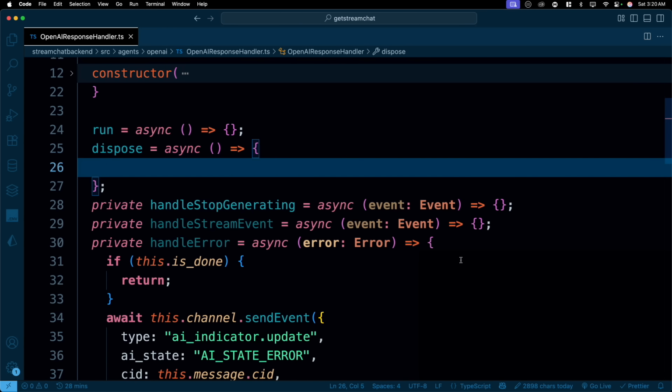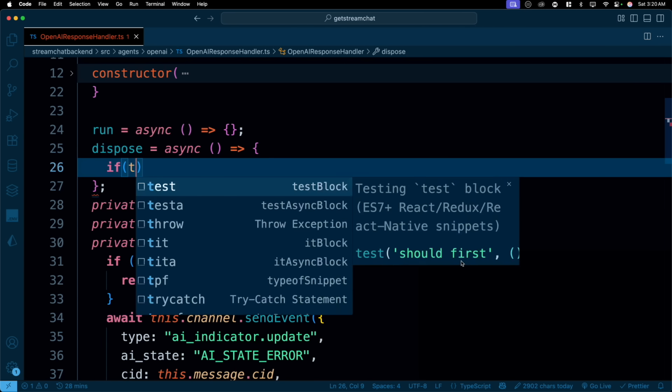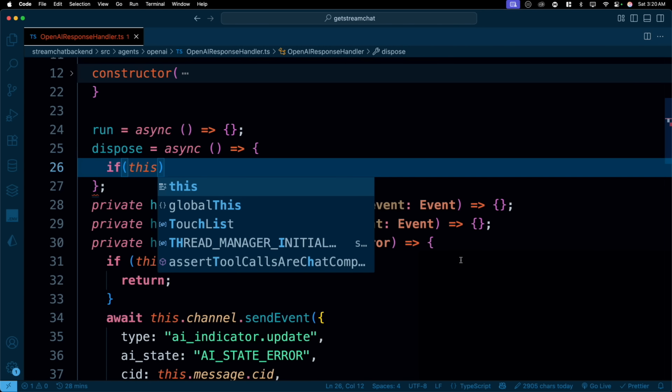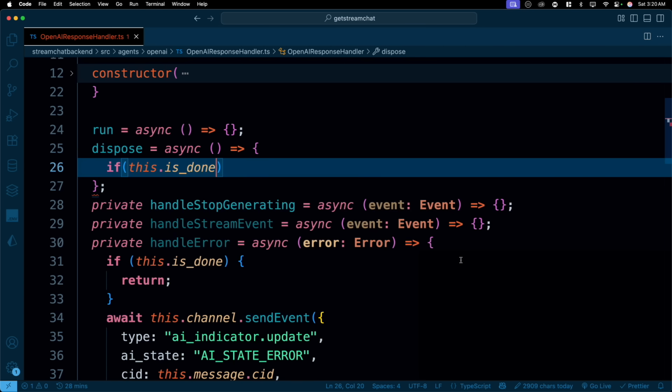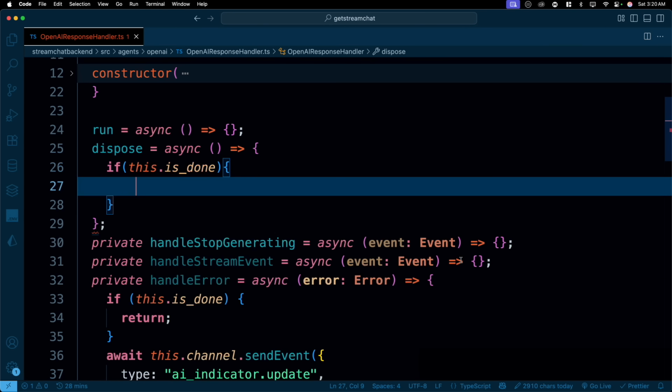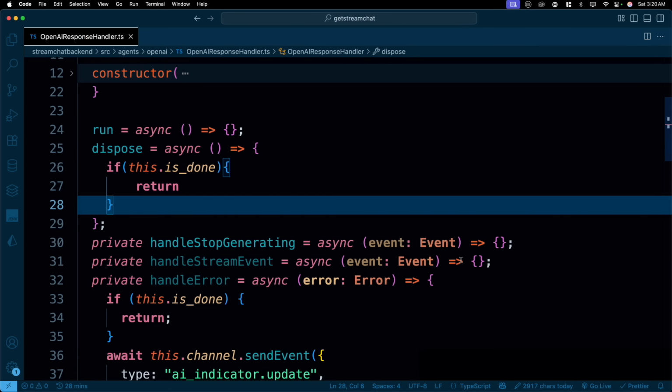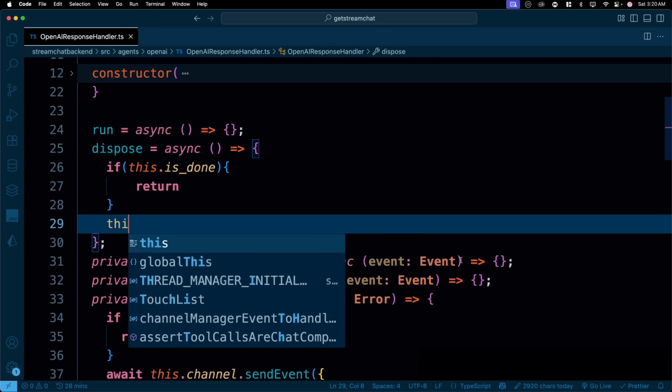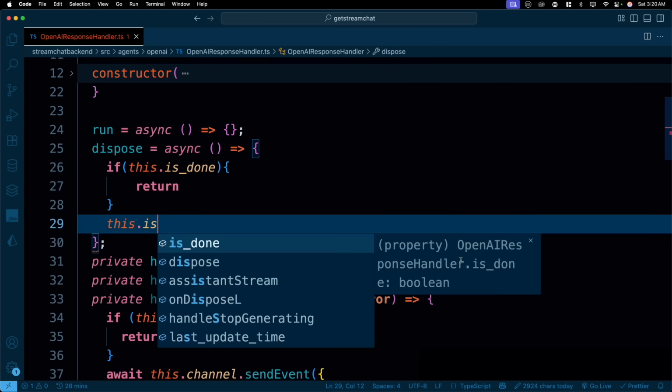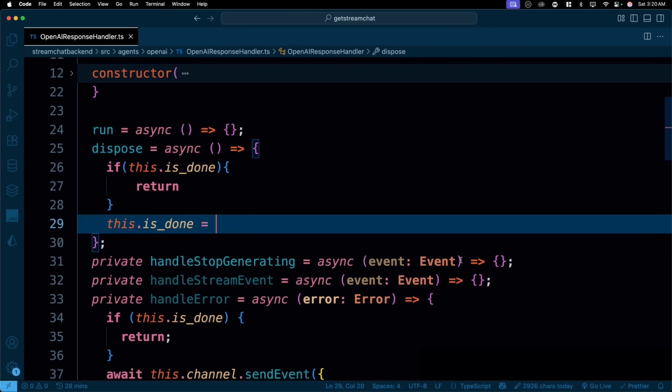Once you call this dispose, first of all, we'll check the same thing. If everything is all done, hey, I'm okay, I don't need to do much on this one. So isDone, we are keeping this flag all around the places. If this is there, then simply return, all good. But if that is not the case, then we have to do some cleanup, and that's super easy. First of all, this dot isDone needs to be true now, because technically everything is all done.